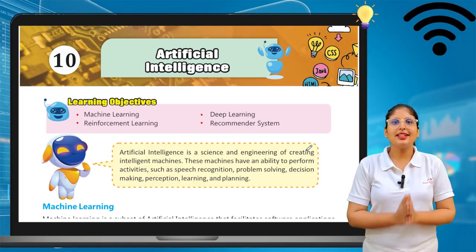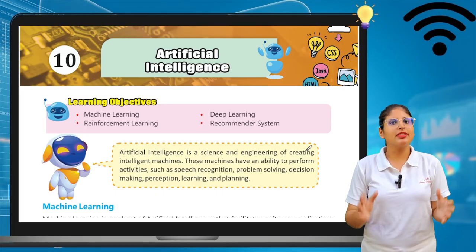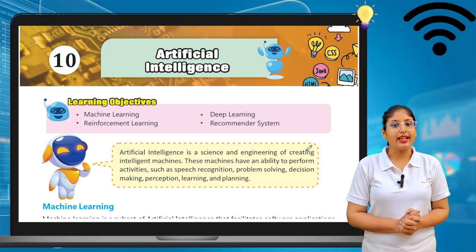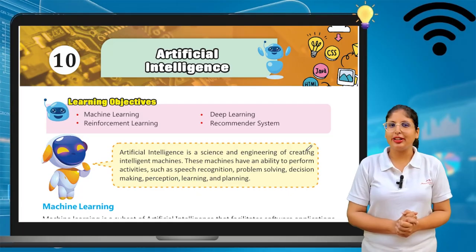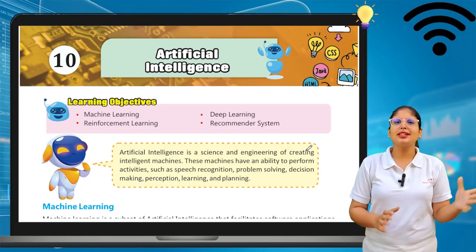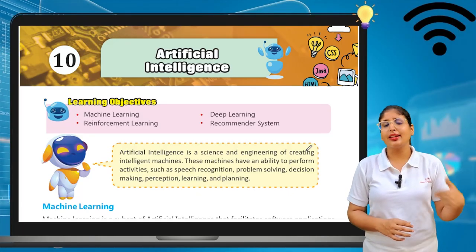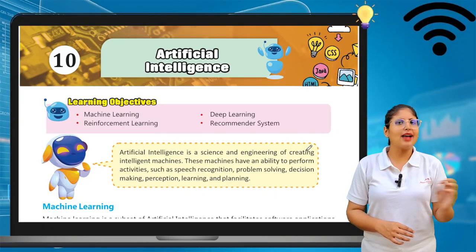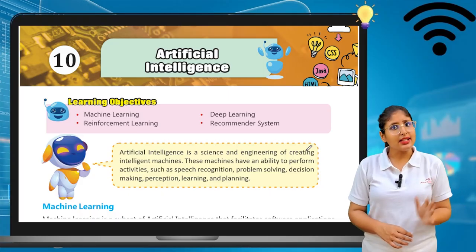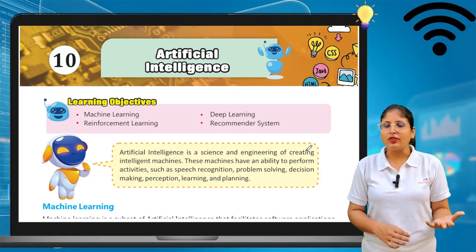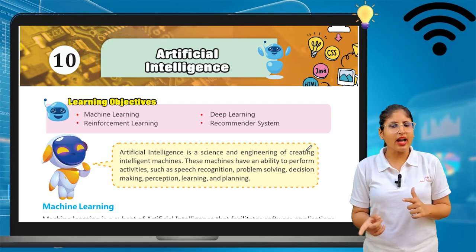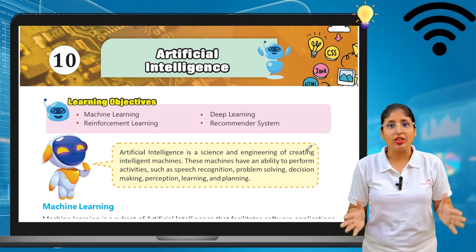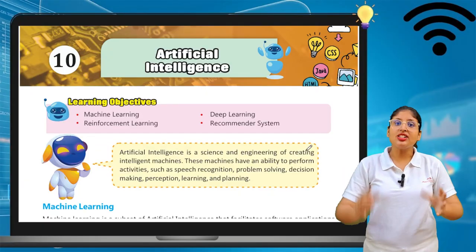So, my dear learners, here we will start chapter number 10 of your book. Which chapter? Chapter number 10. And the name of the chapter is Artificial Intelligence. Yes, in the previous classes, like in class 4th, 5th, and 6th, we read what artificial intelligence is. In class 7th also we've read artificial intelligence. So ma'am, is it the same? No, it has a difference because now you have come to class 7th, so you can see artificial intelligence in detail.